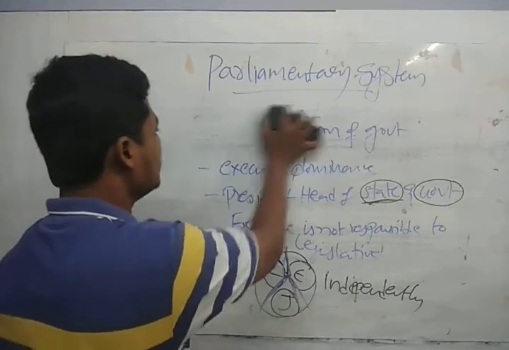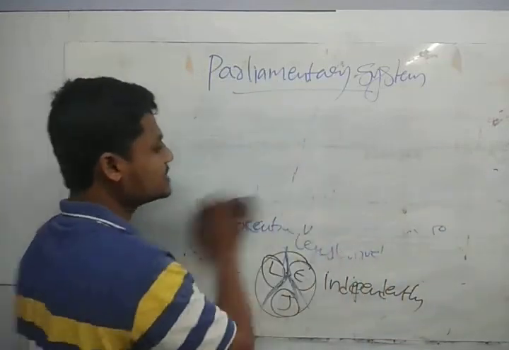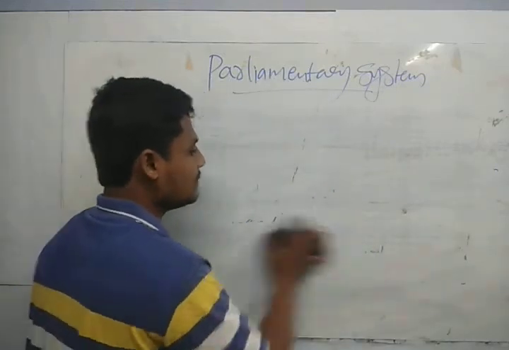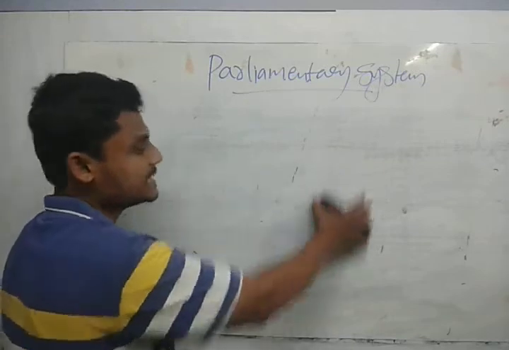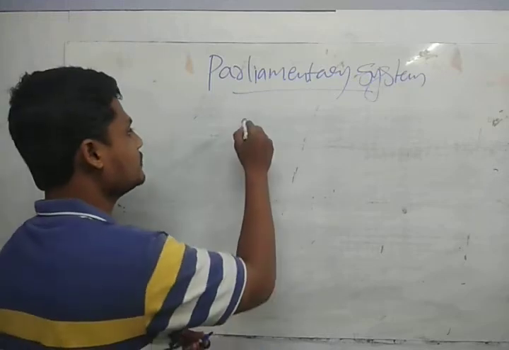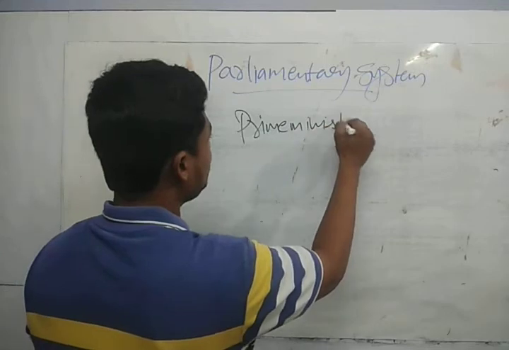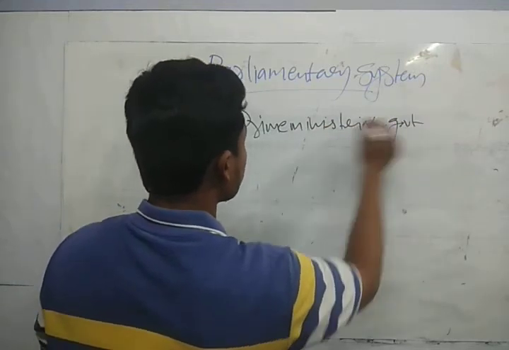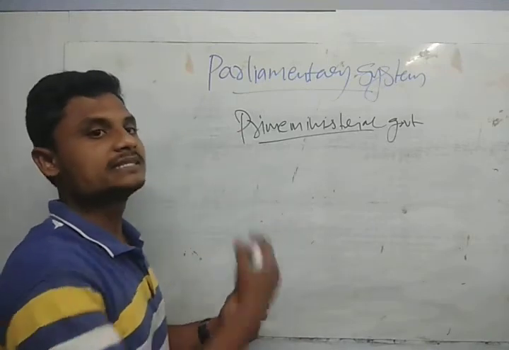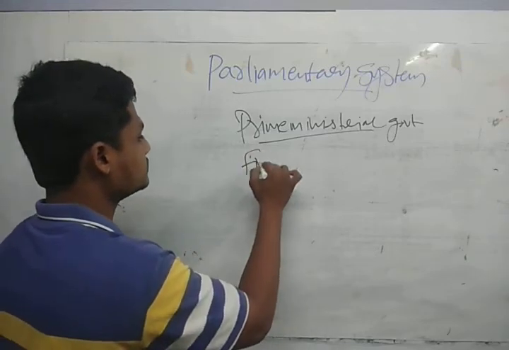Now I am going to take my discussion in depth about our form of government. So what are the provisions in our Indian parliamentary form of government? Ours is the prime minister's form of government. Generally we do not have the term prime minister's form of government, but we have adopted it. Ours is the prime ministerial government, because everything in our country will be run by the prime minister. Simply, he is called the first among equals.